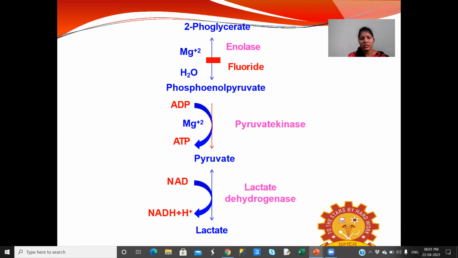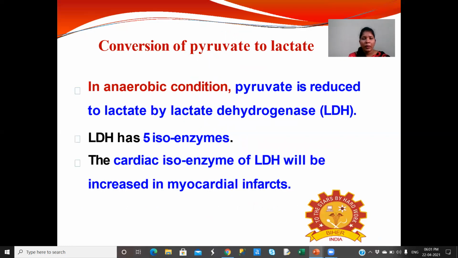aerobic glycolysis. This pyruvate, in the absence of oxygen, with the help of the lactate dehydrogenase enzyme, is converted to lactate. So this is anaerobic glycolysis. Here the conversion of pyruvate to lactate is what we have studied. The pyruvate is reduced to lactate by the lactate dehydrogenase enzyme. So that is what lactate dehydrogenase means.